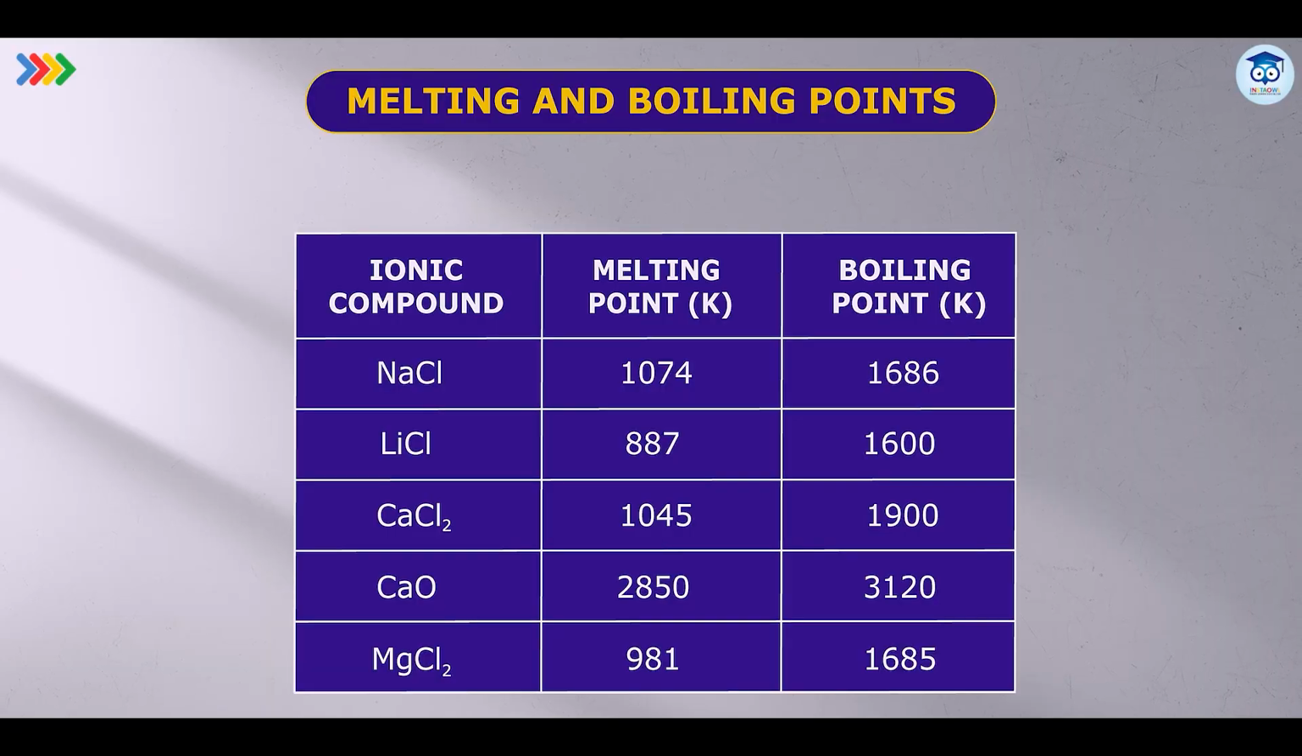In the previous class we were discussing the properties of ionic compounds, and I discussed the melting point and boiling point, that they are very high. So in this table you can see different melting points and boiling points in Kelvin scale for different ionic compounds. We have NaCl, lithium chloride, calcium oxide, magnesium chloride. So you can see their values are so high. That shows that ionic compounds have high melting and high boiling points.